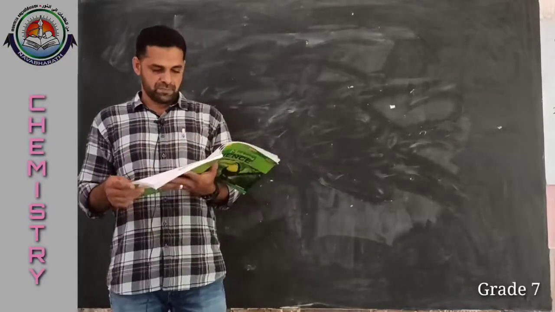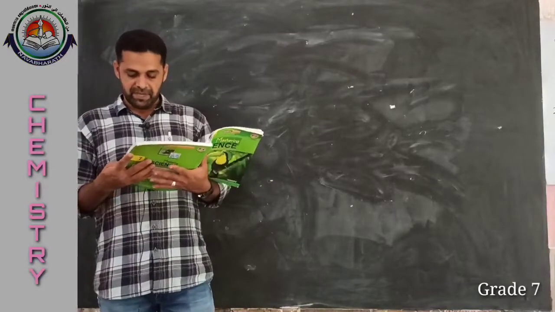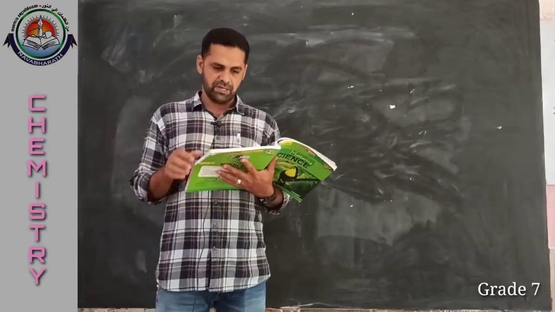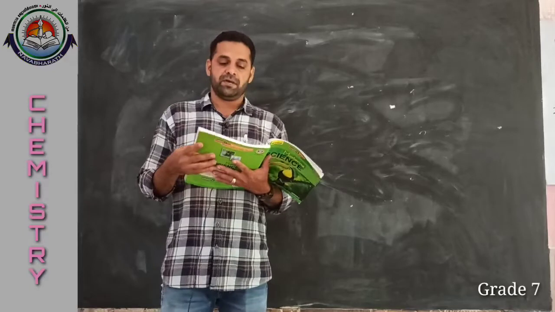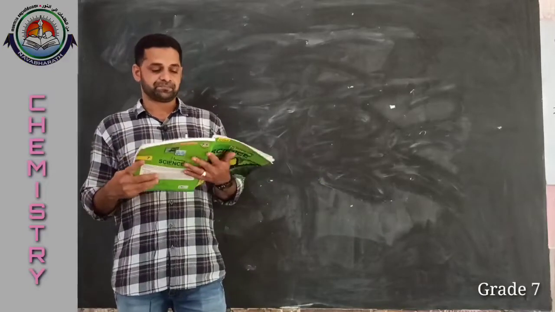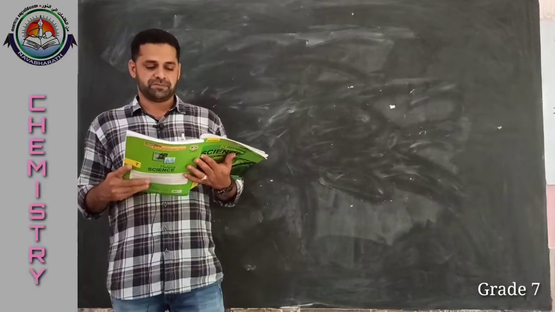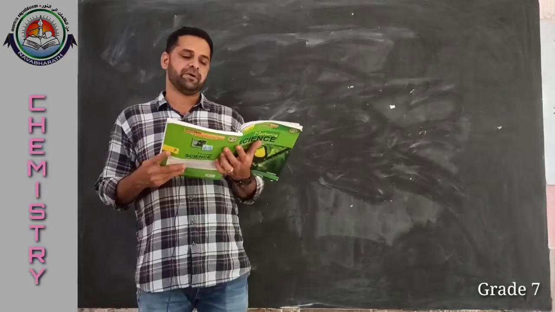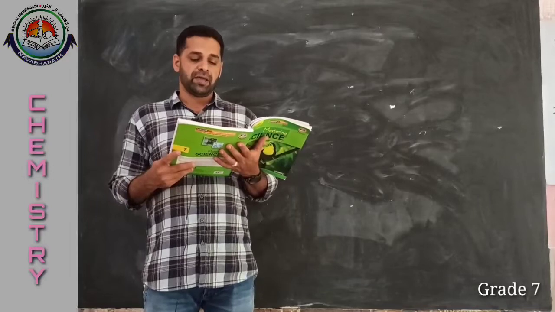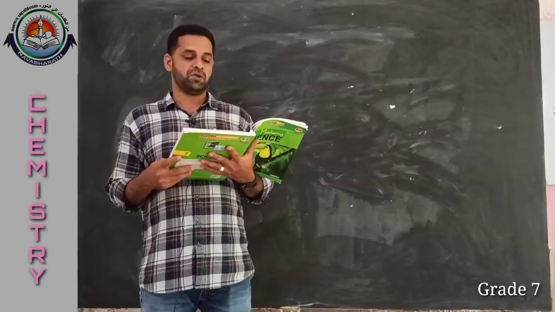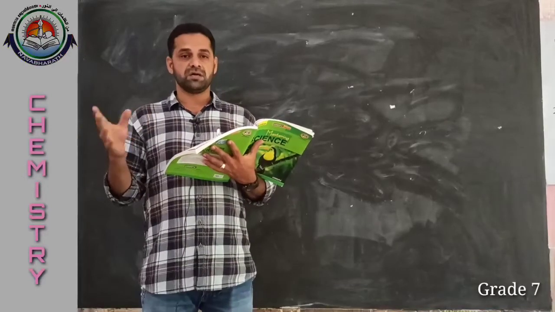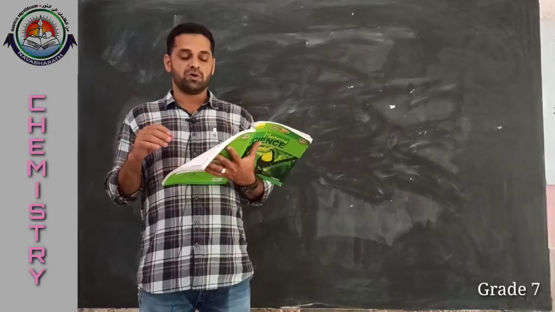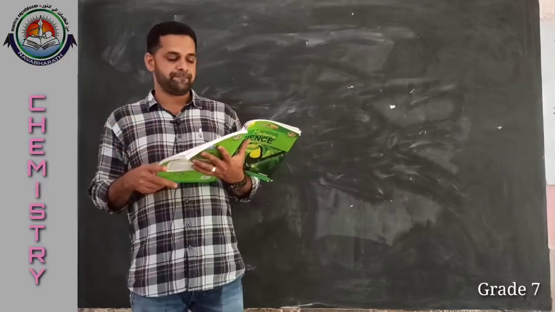Now, next, page number 29, exercise part. The first one. Tick the correct options. Which of the following is not a natural fiber? Cotton, rayon, silk, wool. We know cotton, silk, wool, all these are natural fibers. So, the option B, rayon, is the answer.